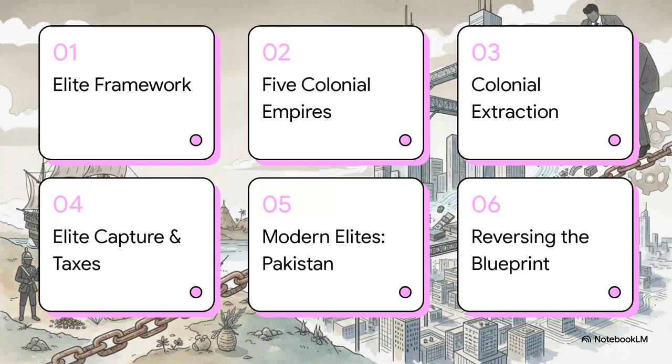So, here's our roadmap for today. 1. Understanding the elite framework. 2. The 5 colonial empires. 3. Mechanics of colonial extraction. 4. Elite capture and taxation. 5. Modern elite dynamics focusing on Pakistan. And finally, 6. Reversing the blueprint.